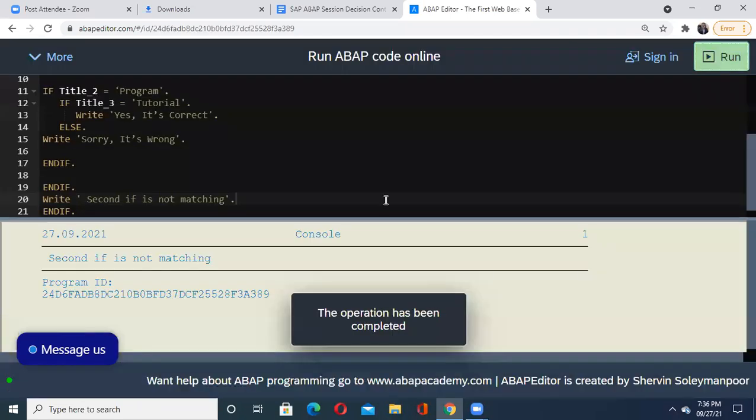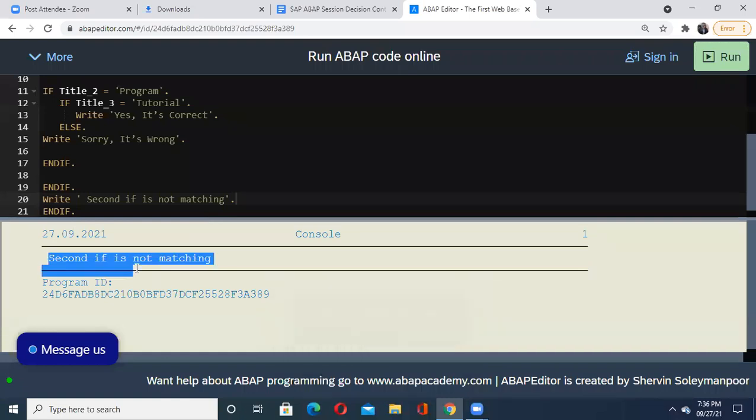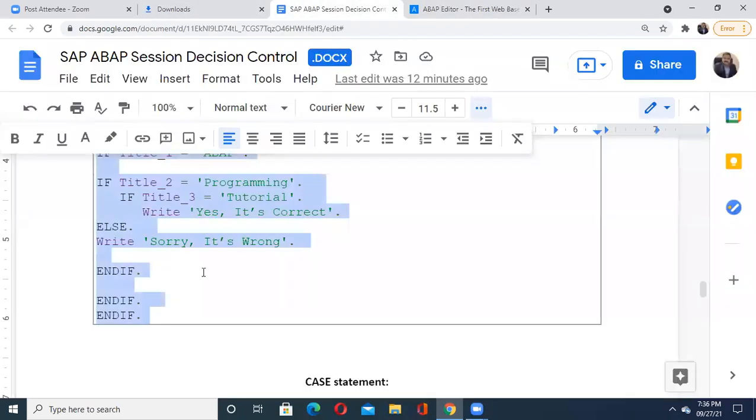See, I'm getting this output because my second if is not matching there. So it means only the first if with that above title string was matched. When it comes to your second title, it is not matching with it, and it is coming out of that. So it's a very simple thing that you have to understand with your if else if statements and their nesting, like this if else if as well as their nested if.